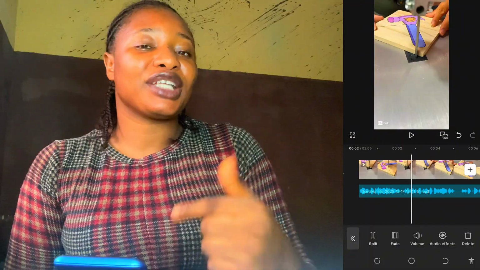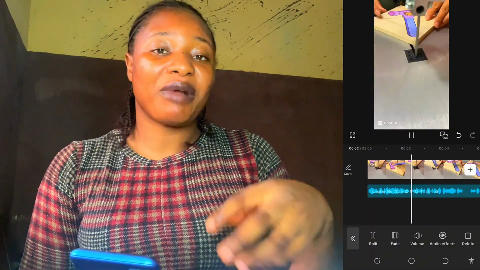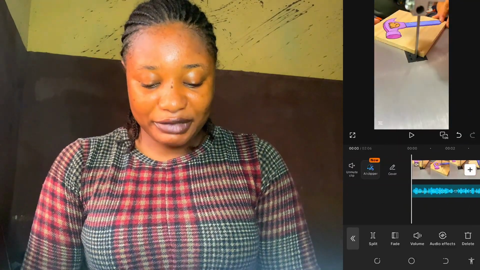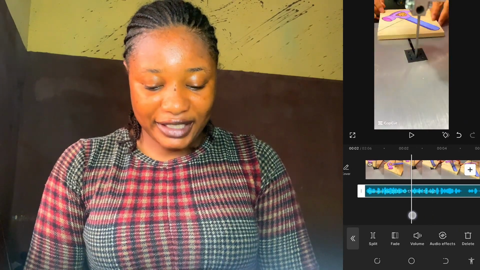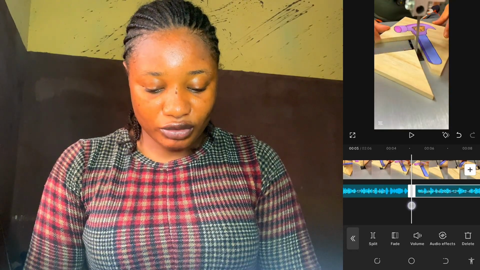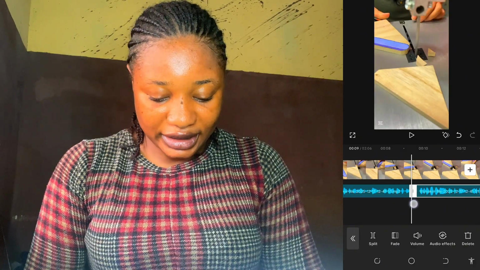And if you are interested in making your voiceover faster, you can go ahead to increase the speed of the voiceover. But I am not going to increase my own. I'm going to leave it like that, but I'm going to remove every single space in the middle like this. Once I find a space that is extremely long, I split and delete this space and bring it forward, because I do not want an extremely long voiceover. I split and delete again.